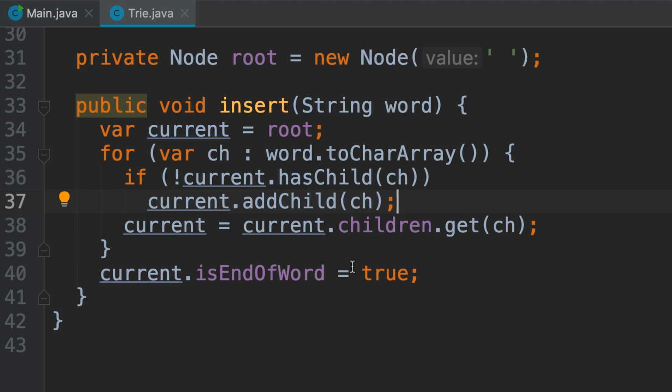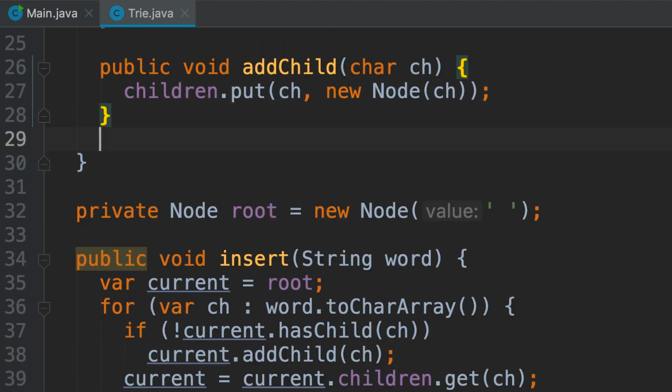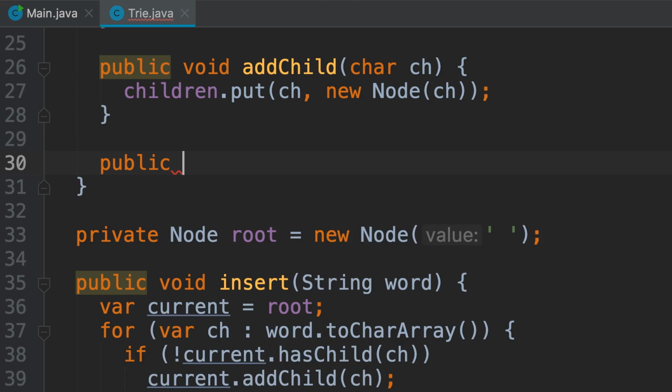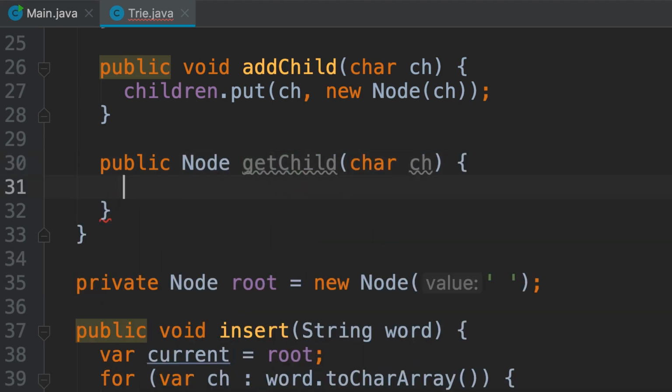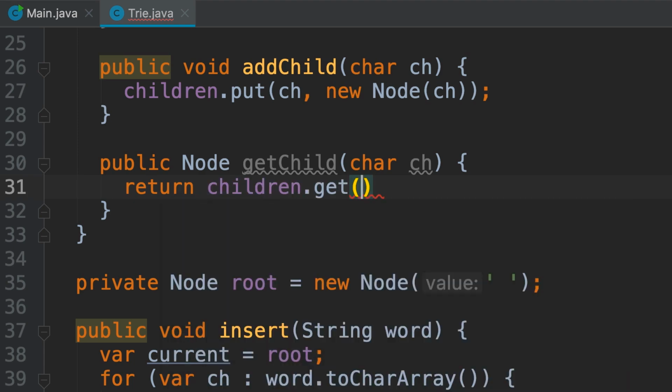There is one more service that we need from a node object. We should be able to get a particular child. So back to the node class, let's add a new method here. Public Node getChild for this character. And here we return children dot get this character.